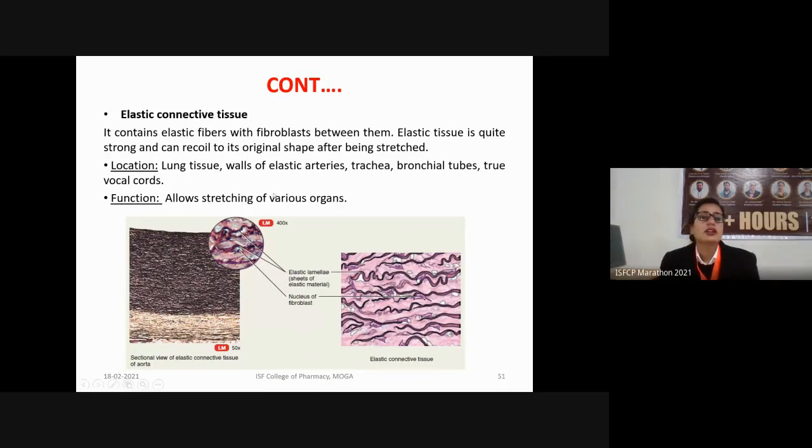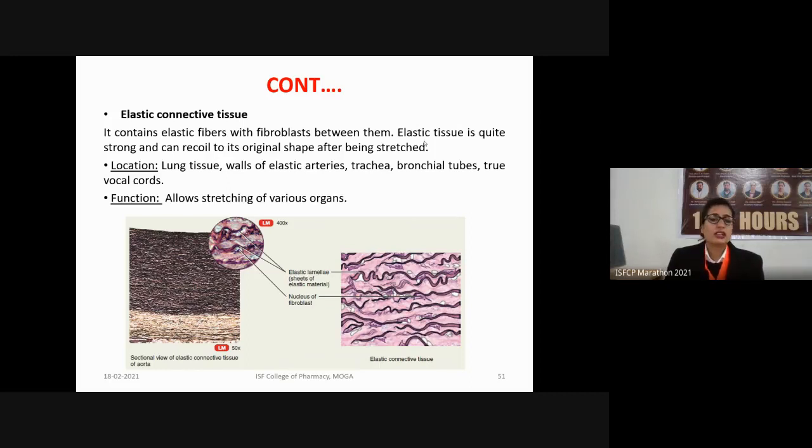Next type we have is elastic connective tissue. An elastic connective tissue, as the name suggests, is the one which consists of the elastic fibers. It contains various fibroblasts between their cells. The elastic tissue is quite strong. Whenever it is stretched, it will recoil to its original shape.